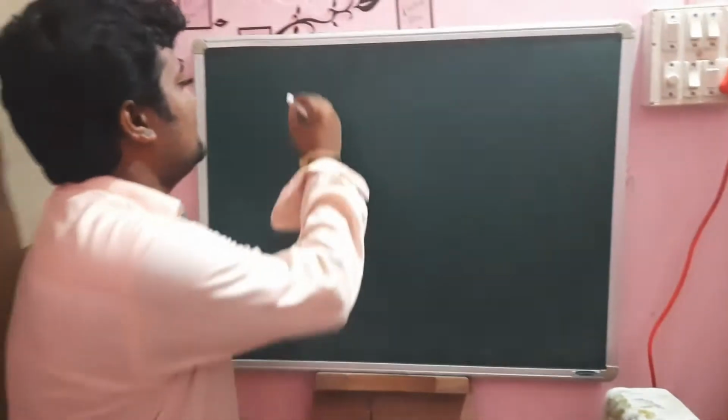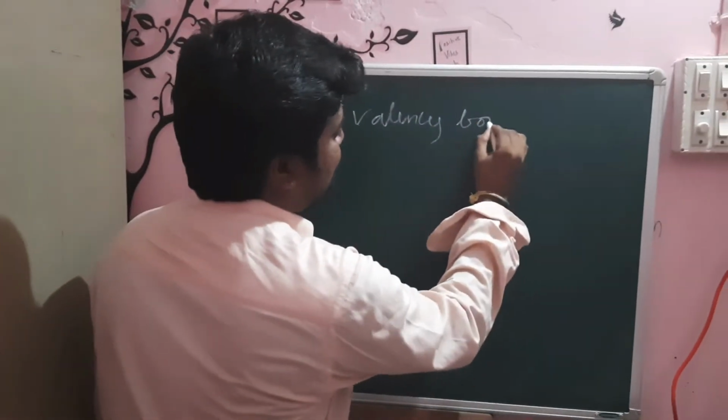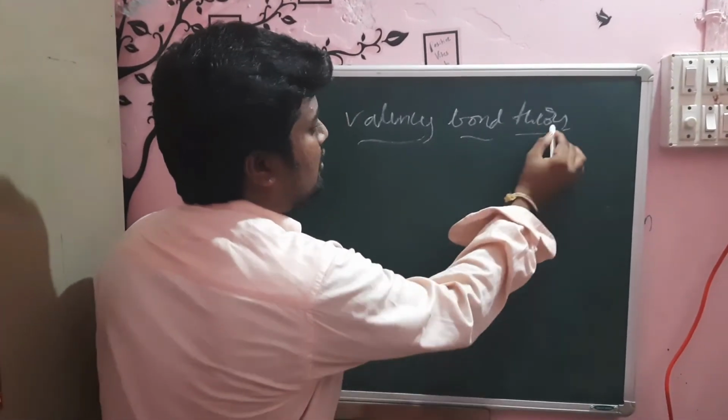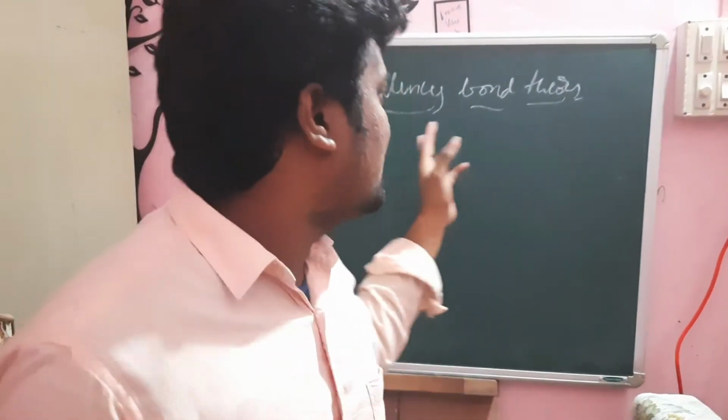Coming to the topic, today I want to discuss valency bond theory. Before entering into valency bond theory, I want to discuss something about Lewis theory. Lewis theory fails to explain the strength of the bonds, that means how strong or how weak the bond between atomic orbitals is. To overcome these two factors, valency bond theory was proposed.